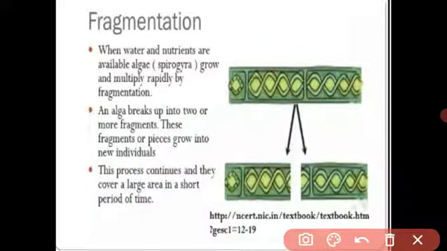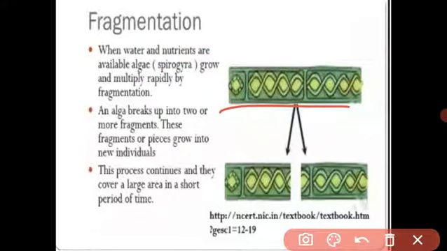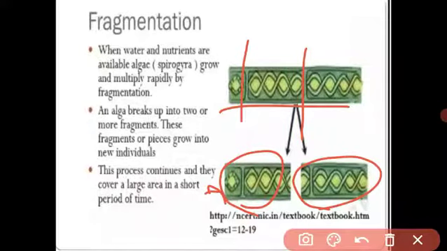Fragmentation means what, students? See, Spirogyra. It is a ribbon-like structure. Spirogyra breaks off some parts of its body. It is called a fragment, and these filaments grow individually. See, here the structure is given. This is the Spirogyra. The Spirogyra breaks up, it is split into two fragments, and each fragment survives individually. This is called fragmentation. Did you understand? Fragmentation means what?